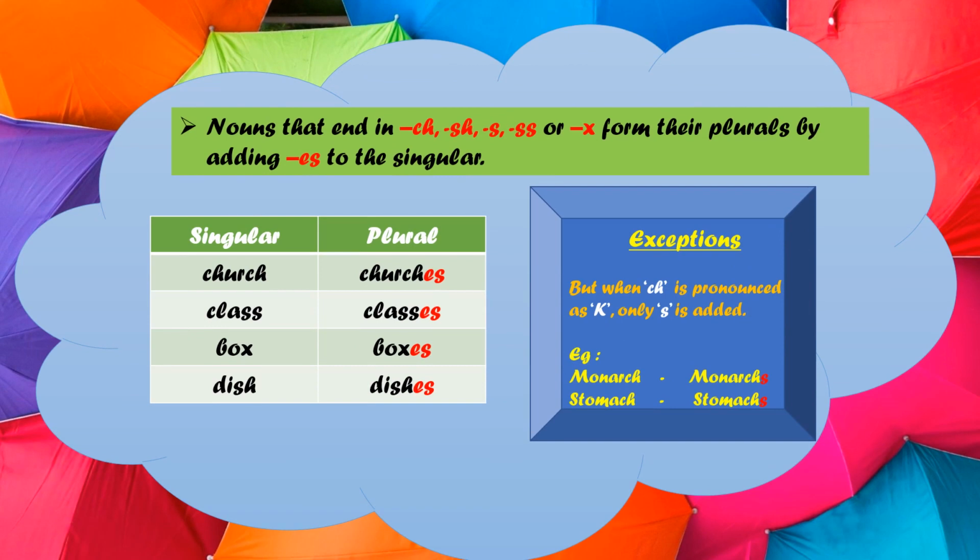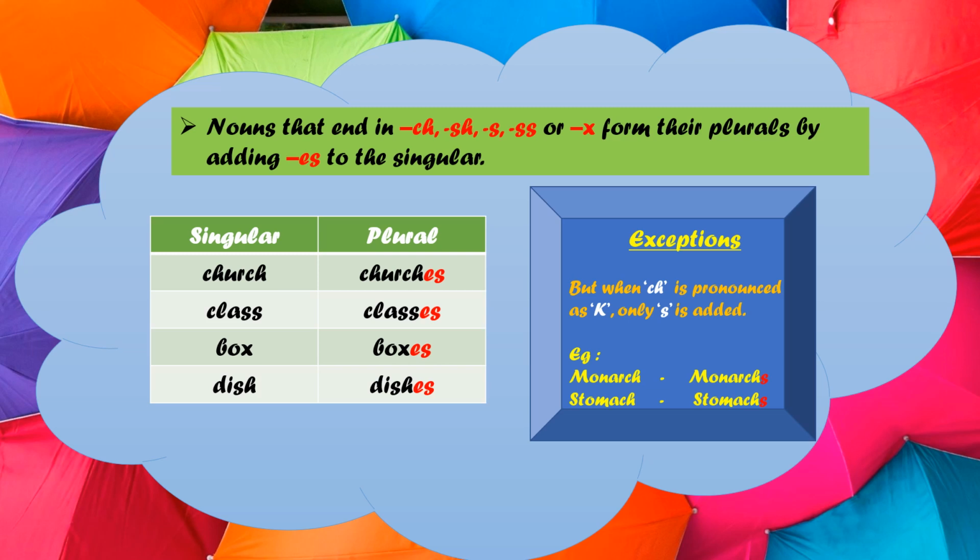Now, children, see, the nouns that end in ch, sh, s, ss or x form their plurals by adding es to the singular. Children, see carefully. Now, we are talking about the nouns which end in these letters which are shown in red.